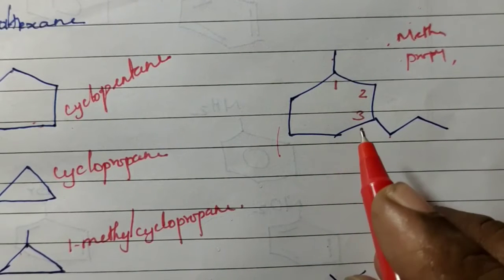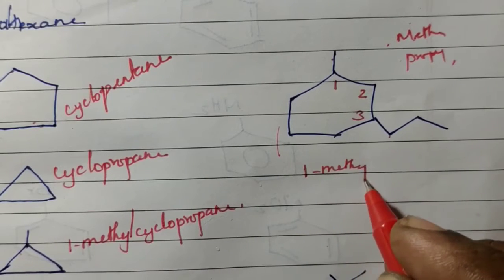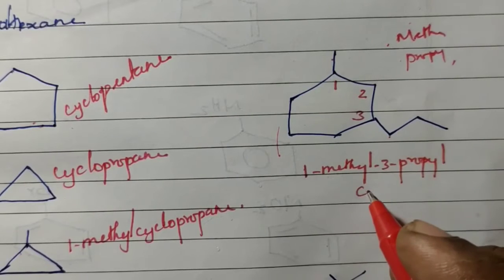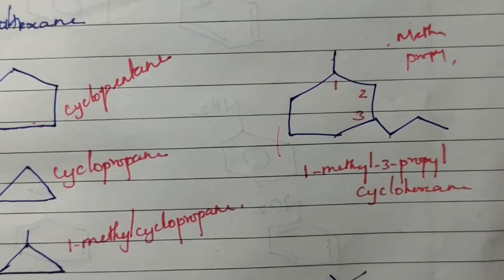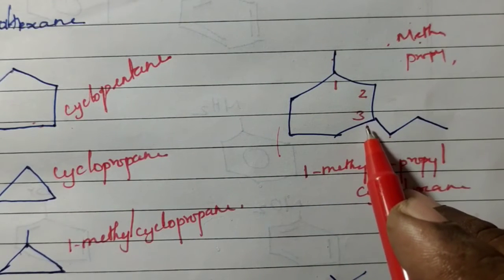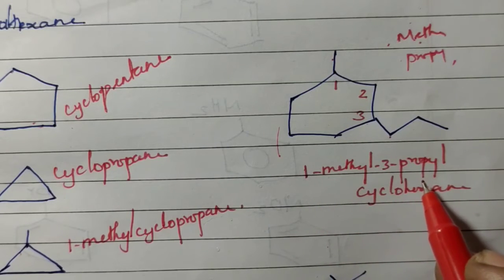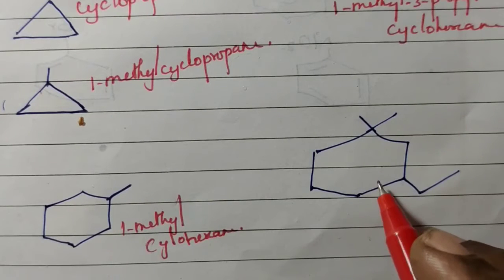So we have to say the name. 1-methyl, 3-propylcyclohexane. The first position has a methyl group, the third position has a propyl group. So the name is 1-methyl-3-propylcyclohexane.